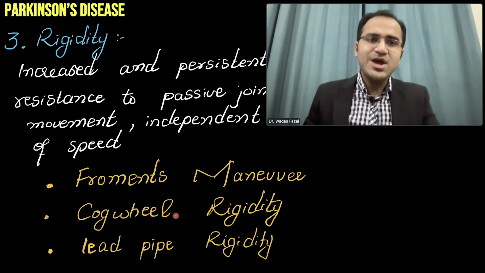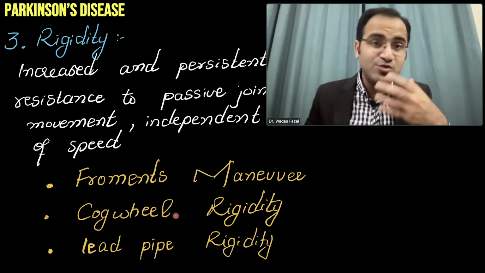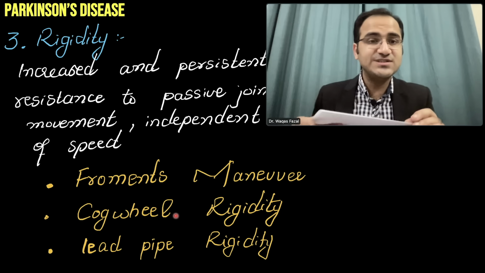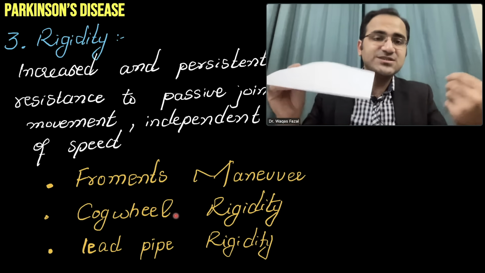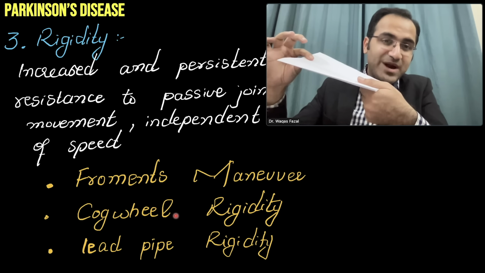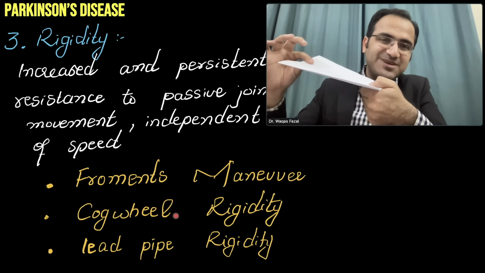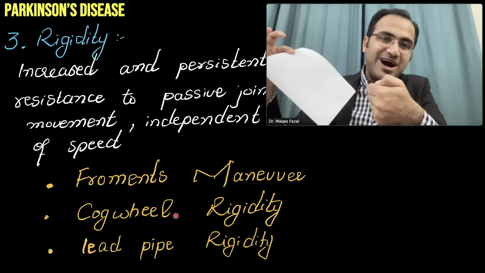Now coming to Froment's maneuver. Froment's maneuver is a maneuver that is used to test rigidity in these patients. In Froment's maneuver, what you do is that you take a piece of paper and you ask the patient to hold the paper like this in the hand. And the doctor tries to pull the paper away from the patient. You ask the patient to hold it tightly. Now normally a person would hold the paper like this. But if the Froment's maneuver is positive, that patient would flex the thumb. And when he flexes the thumb, it will be easy for the paper to get out.